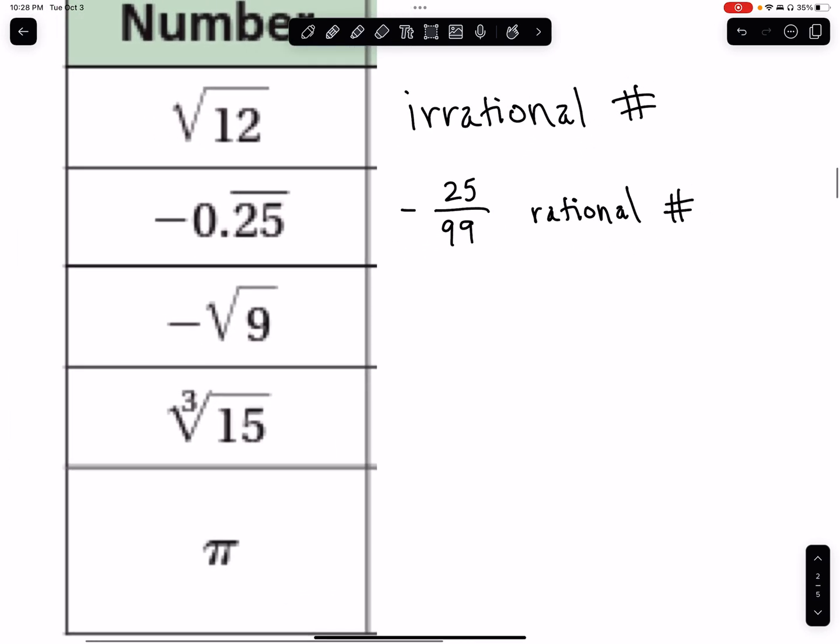Negative square root of 9. Well, that's square root of 9. 9 is a perfect square. So that would be negative 3.